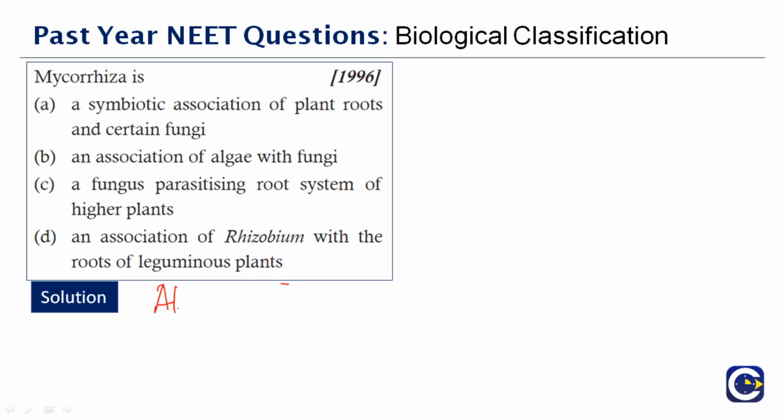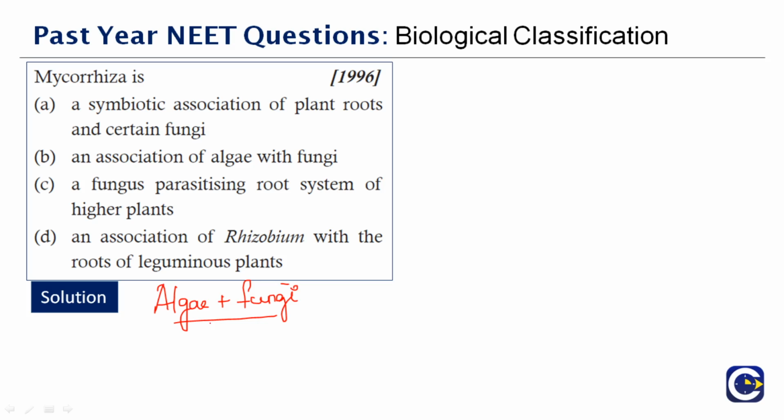They live in a mutual relationship, or you call it in science a symbiotic relationship, where they both grow together but don't affect each other's growth. Association of algae and fungi is referred to as lichen. Symbiotic association of rhizobium with the roots of leguminous plants is referred to as symbiosis. Mycorrhiza is a symbiotic relationship seen between fungi and the roots of higher plants.